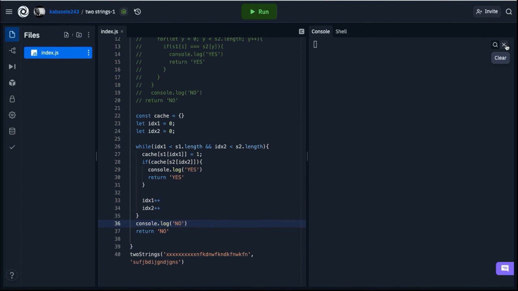We're going to clear this first of all, and try to run it. It runs yes, because there's a common substring, there's N, J, and all that. And if I put no common substring and run it, that's gonna be no.